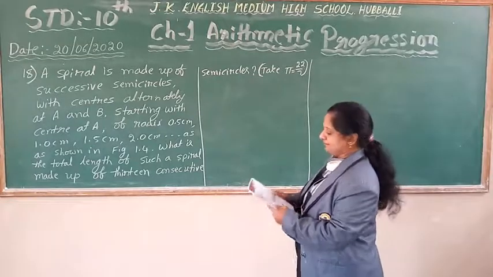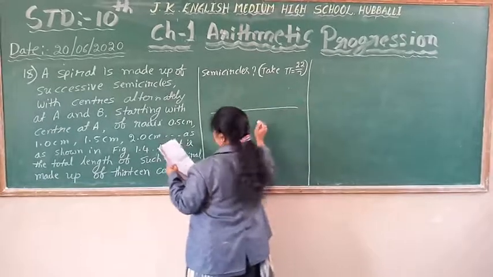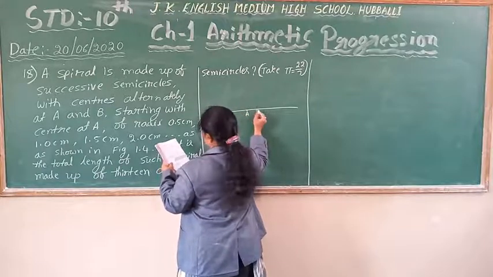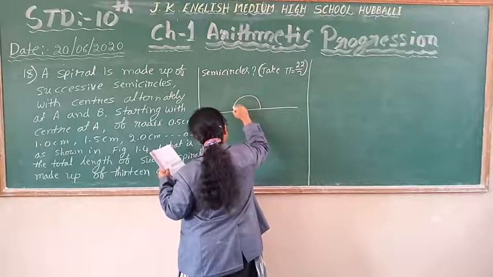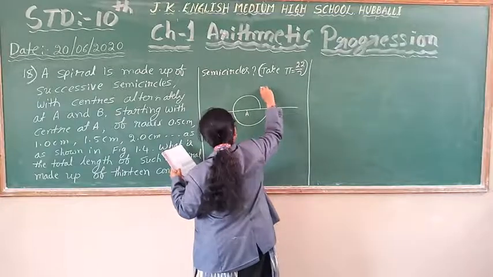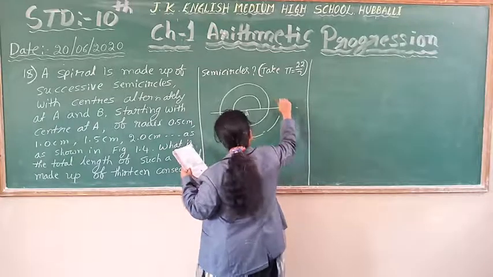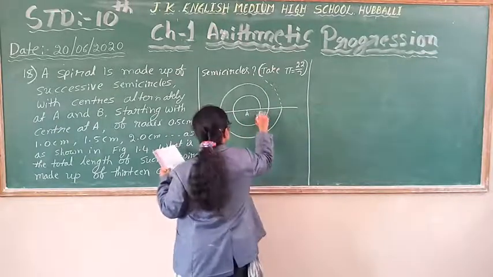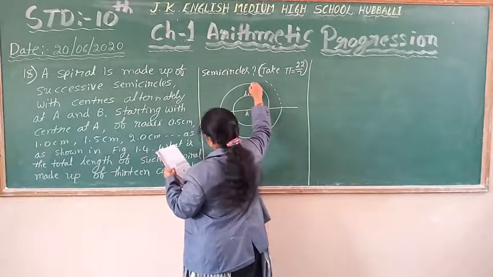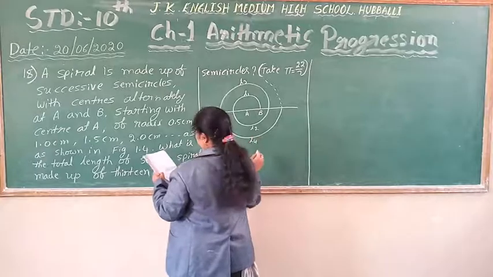Then they give a diagram. You draw the diagram in this manner. They give diagram 1.4. Taking A as center, draw a semicircle this way. It is going to continue in this manner. So the given diagram is like this. You give names here: this is L1, this is L2, this is L3, this is L4. It will continue in this manner.